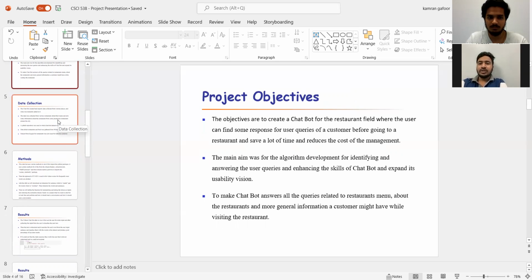Firstly, they travel towards the restaurant, then they see the ambience is not good, and then again they leave. This is a lot of time wastage. So a chatbot can basically reduce humans' time wastage. And the main aim was algorithm development for identifying and answering user queries, enhancing the skills of the chatbot and expanding its usability vision. To make the chatbot answer all the queries related to the restaurant's menu, about the restaurant, and more general information a customer might have while visiting the restaurant, we're going to see the following methods.